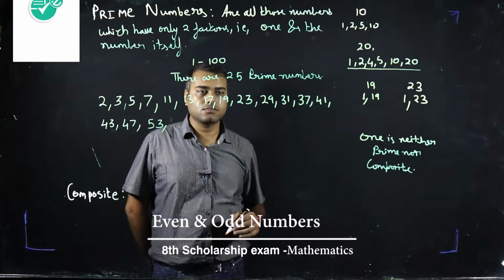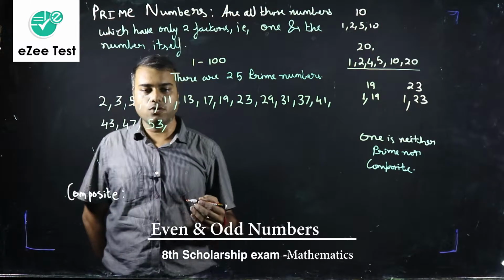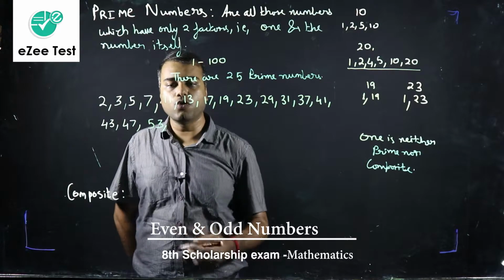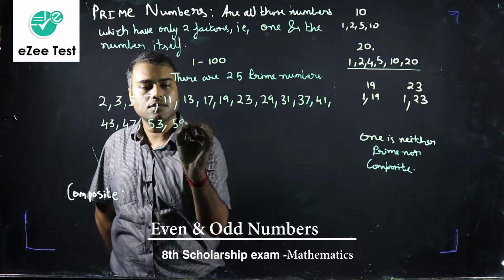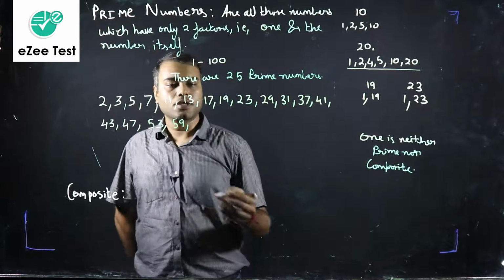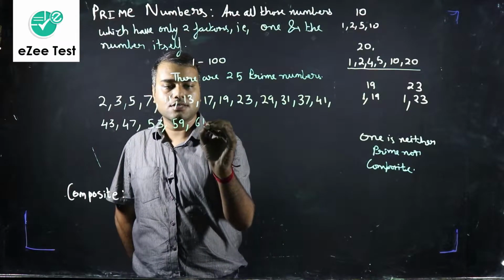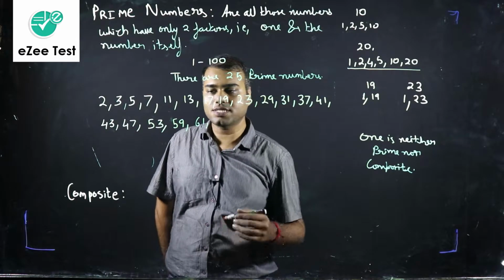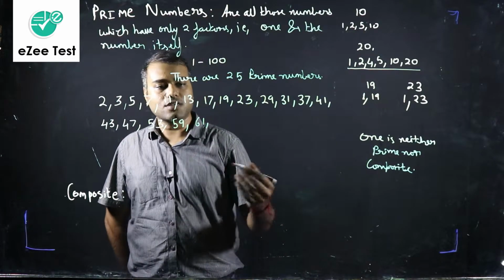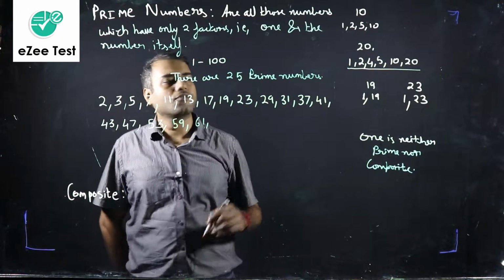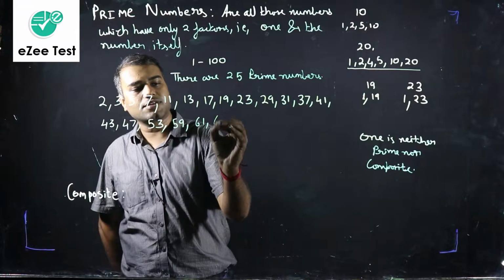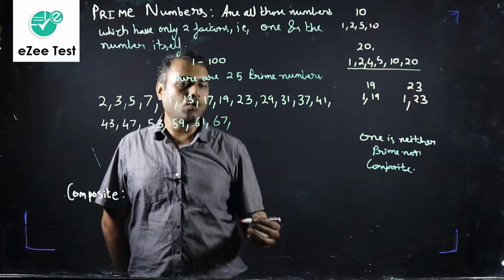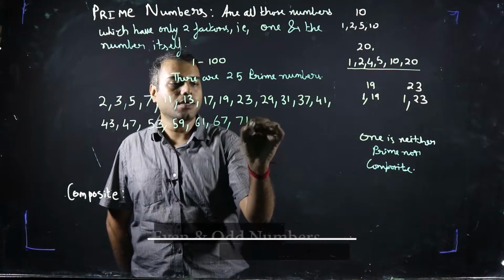54, no. 55, no. 56, no. 57, no. 58, no. 59, yes. 60, no. 61, yes. 62, no. 63, no. 64, no. 65, no. 66, no. 67, what about 67? Yes, 67 is a prime number. 68, no. 69, no. 70, no. 71 is a prime number.